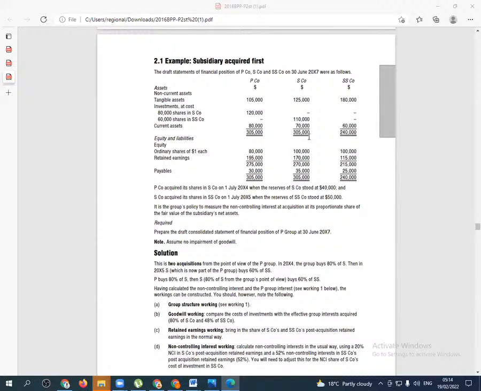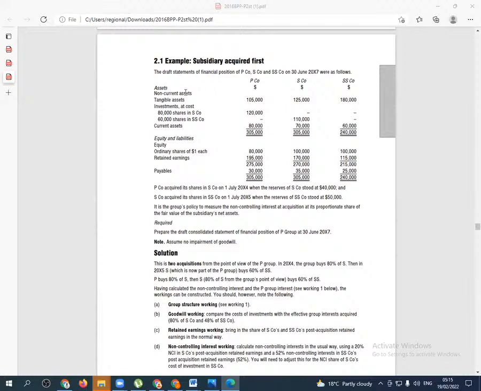Complex group structures. We are told the draft statements of financial position of P company and S company on 30th June 2017 were as follows. So you have the parent company, a subsidiary company, and then a sub-subsidiary company. We shall be able to see for sure that they are subsidiaries after you draw the group structure.